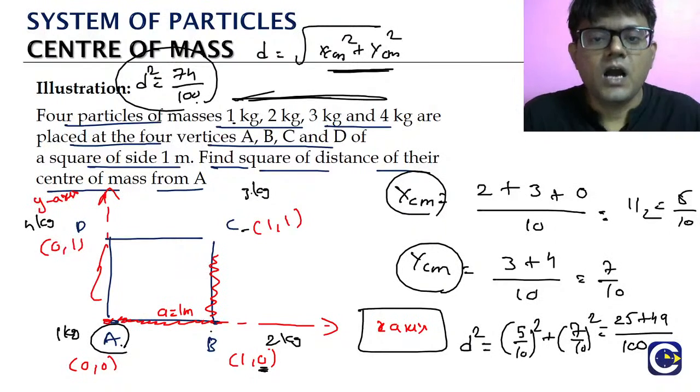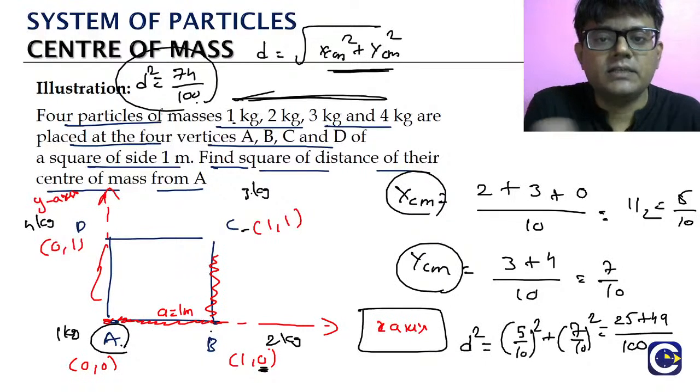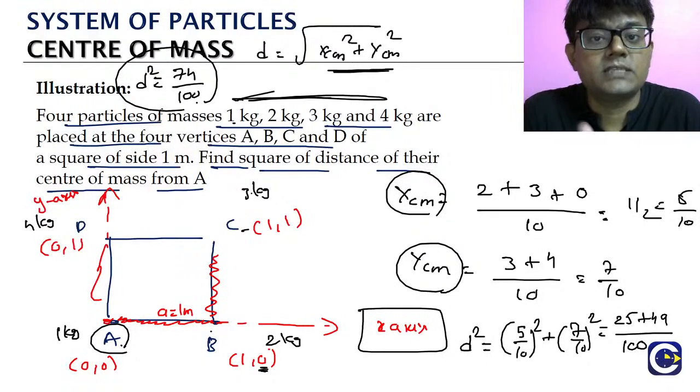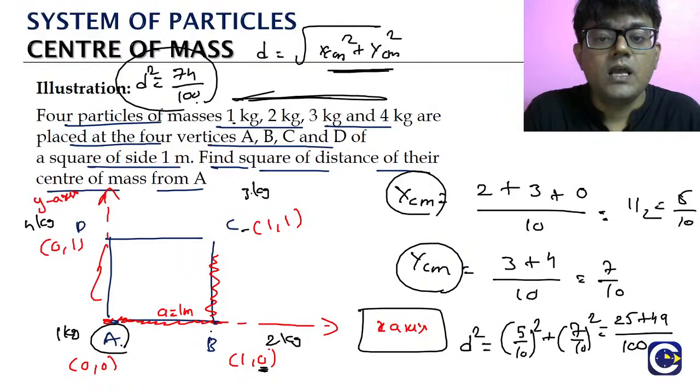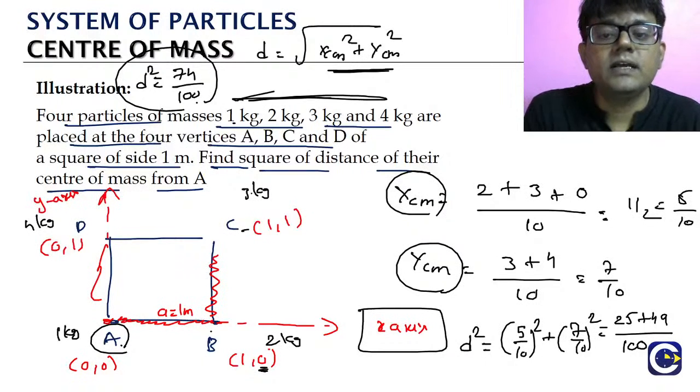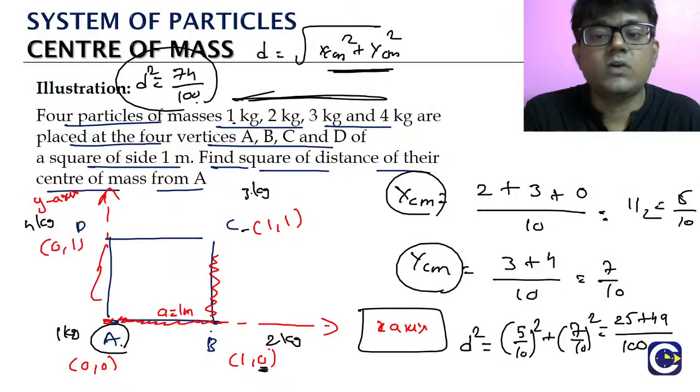Either they themselves give all those coordinates and ask us to find the coordinates of the center of mass. That is one model. The second model: without giving coordinates, they will be giving us the points. We have to assume them, and from there, they will not be asking us the coordinates, because they did not mention the coordinates. Here they will be asking us about the distances.